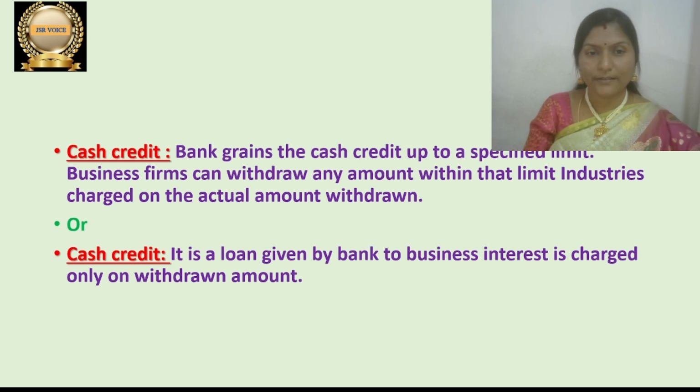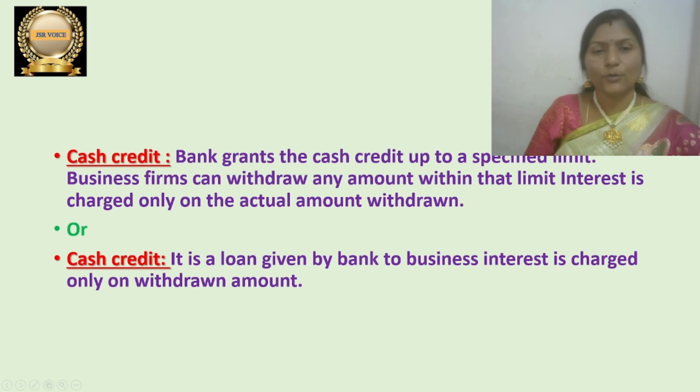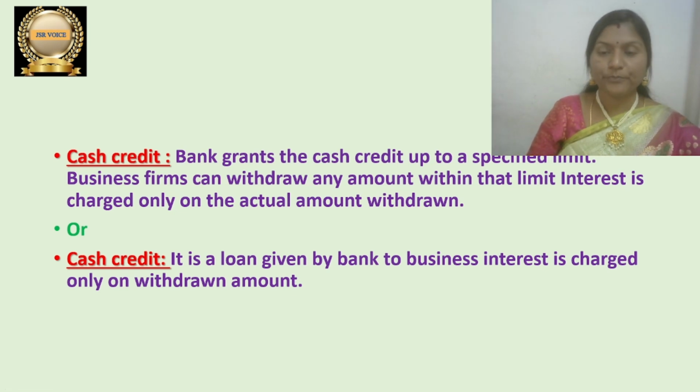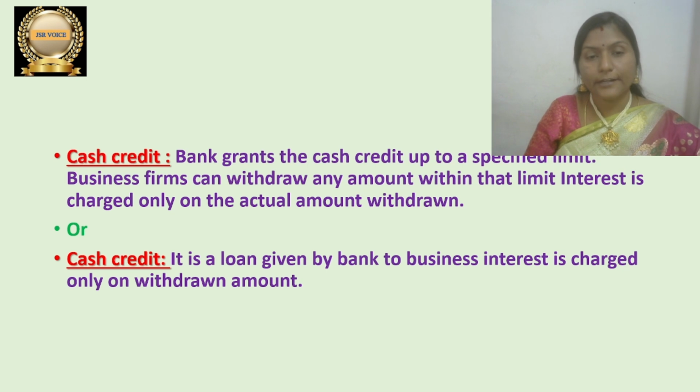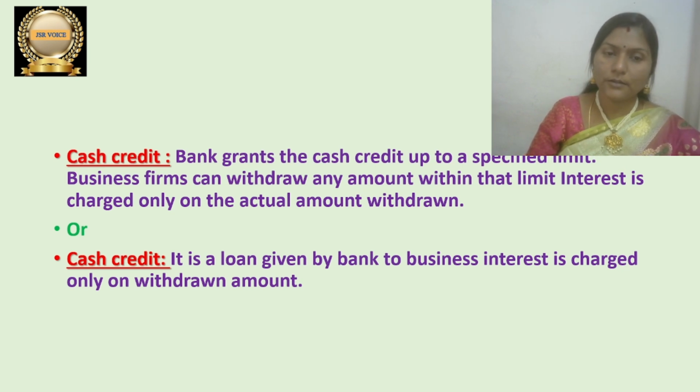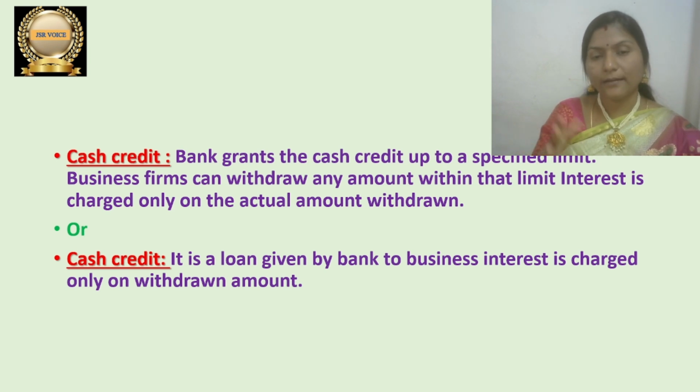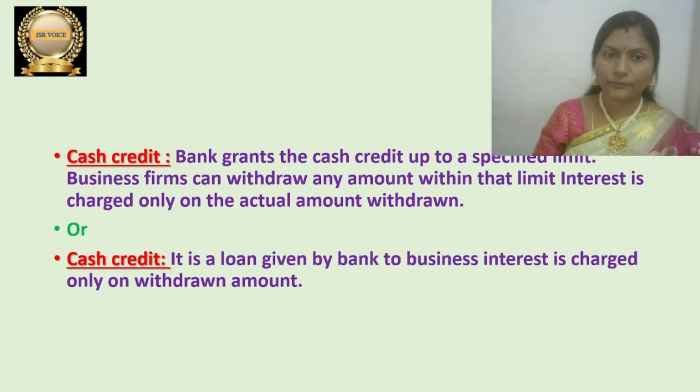So let me read this. Let me discuss what cash credit actually is. Cash credit is a loan facility given by a banker to his customer. What is the feature of this cash credit? The amount of the loan will be credited to the account of the customer.